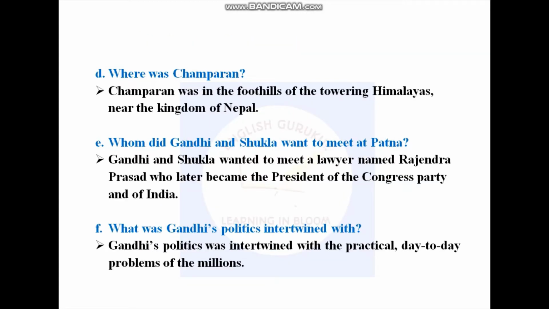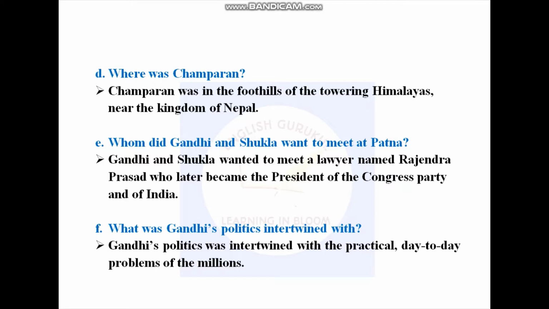Where was Champaran? Champaran was in the foothills of the towering Himalayas near the Kingdom of Nepal. Whom did Gandhi and Shukla want to meet at Patna? Gandhi and Shukla wanted to meet a lawyer named Rajendra Prasad, who later became the president of the Congress Party and of India.